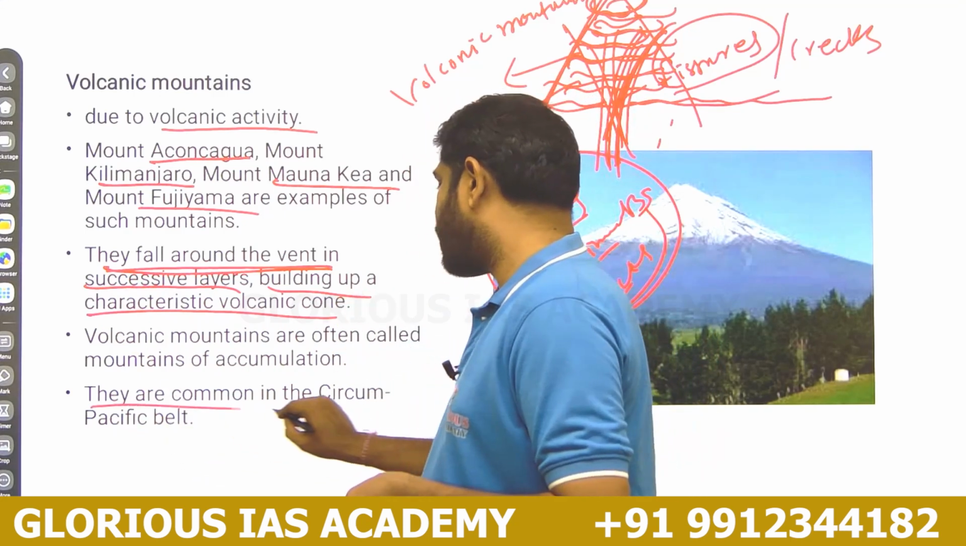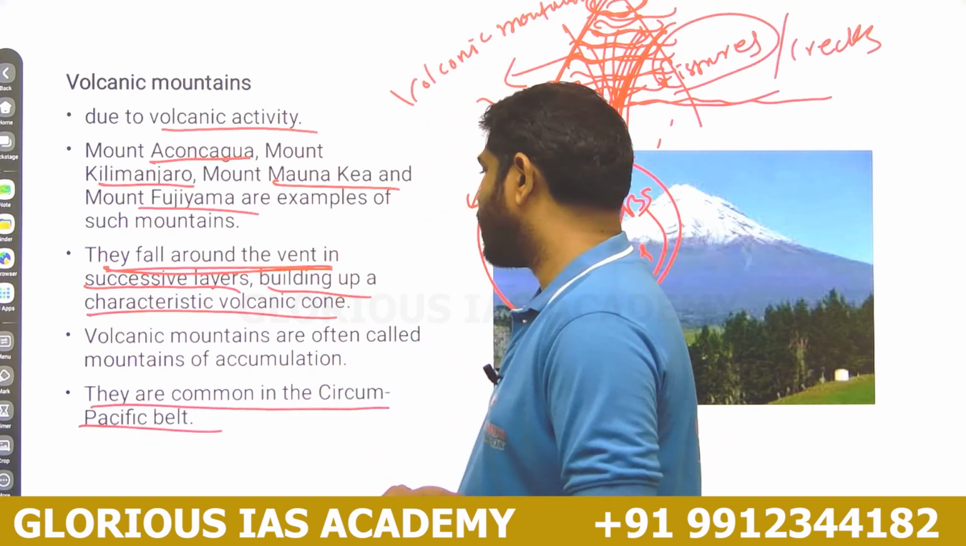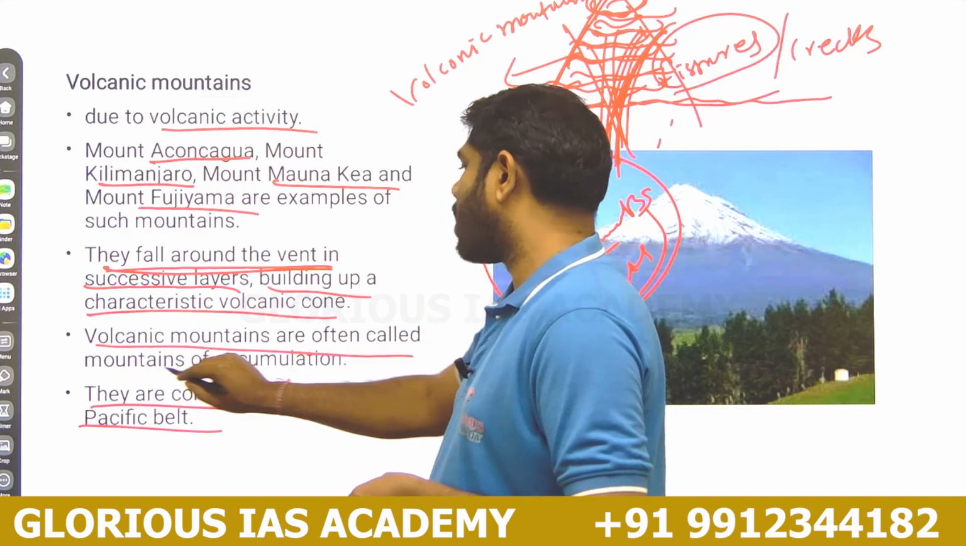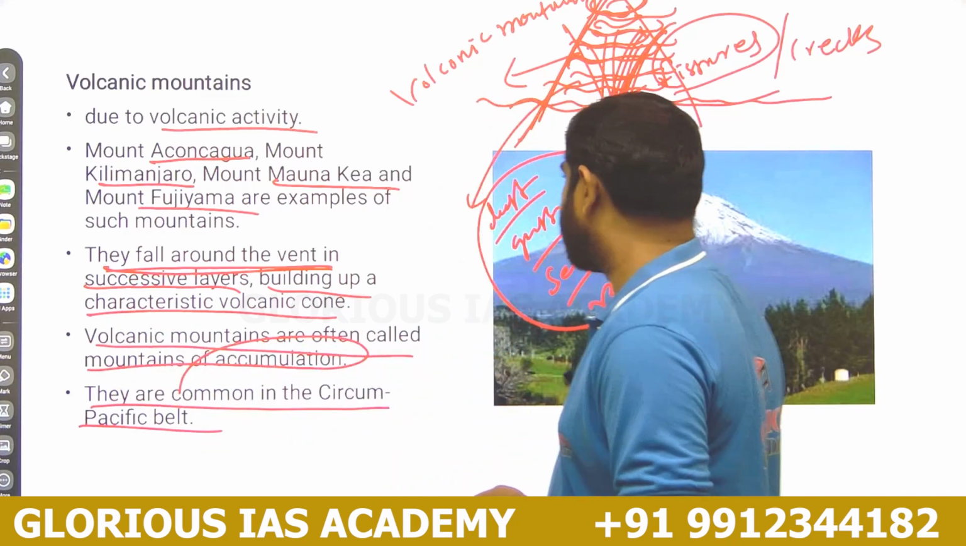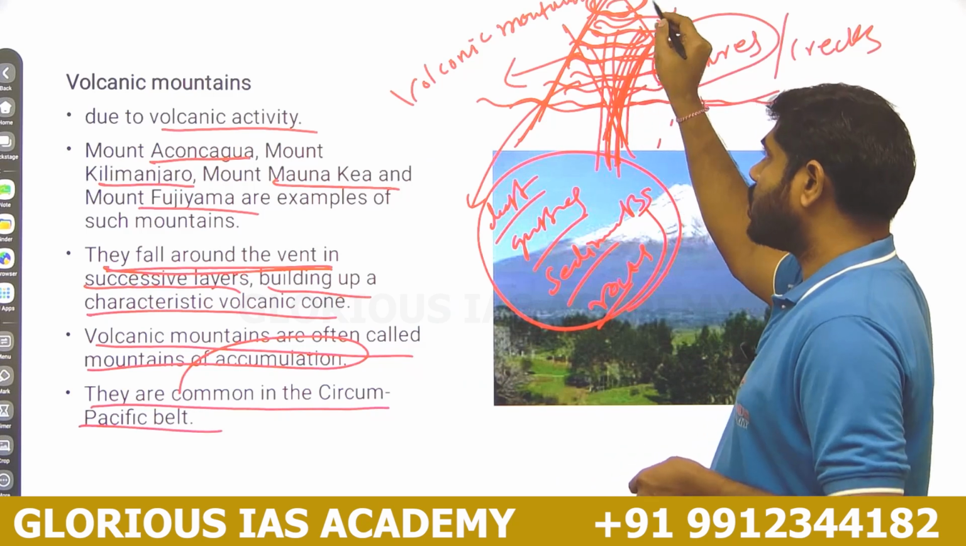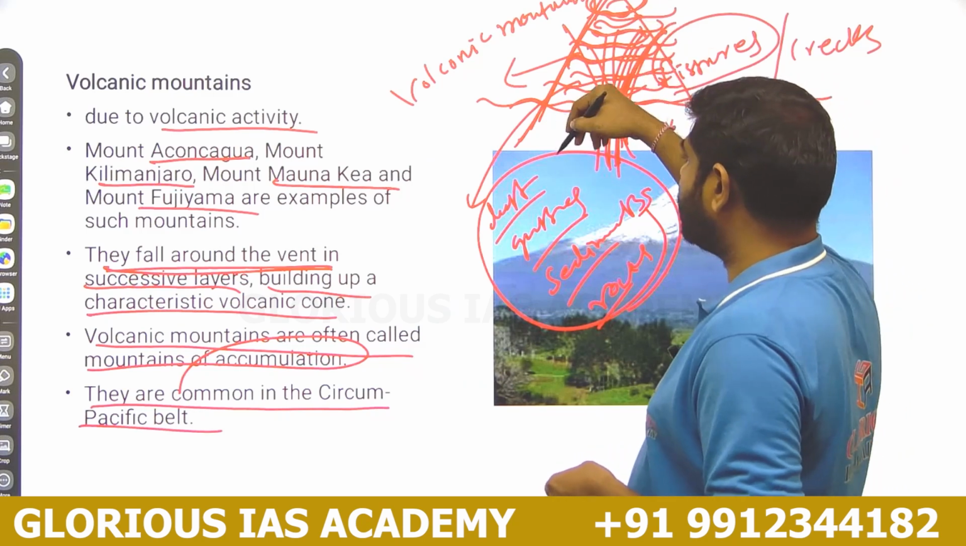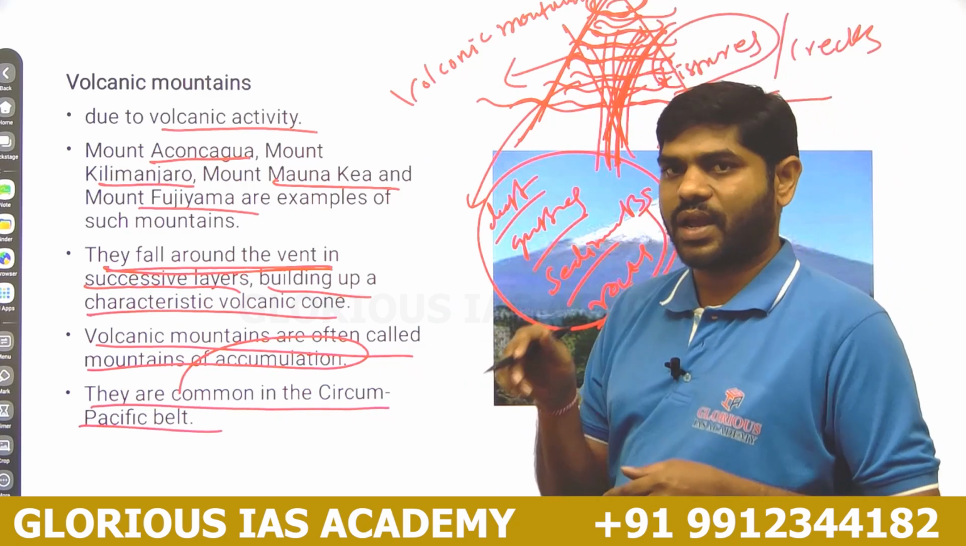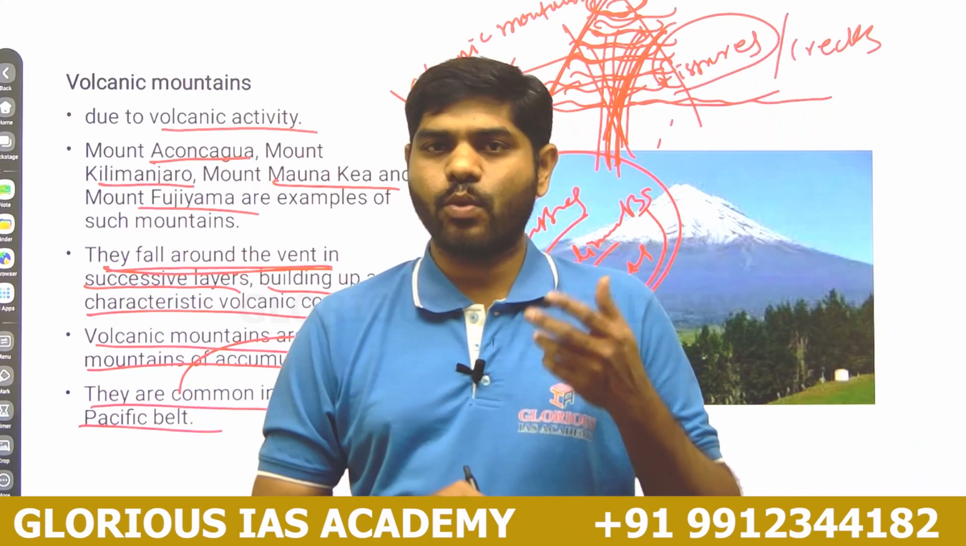They are very common in the circum-Pacific belt, and these mountains are often called mountains of accumulation because of the accumulation of successive layers around the fissures or cracks. That's why they are called accumulated mountains.